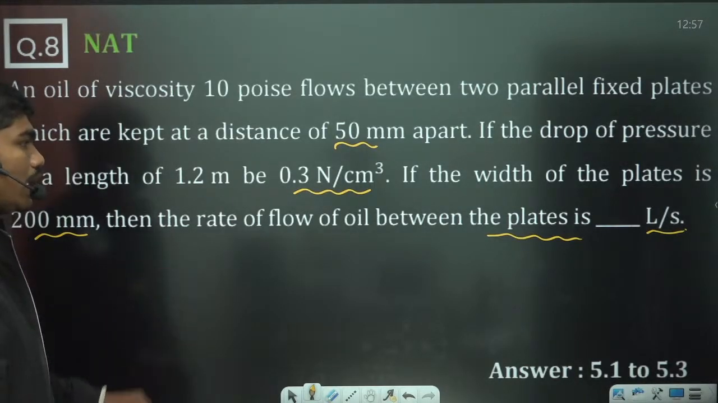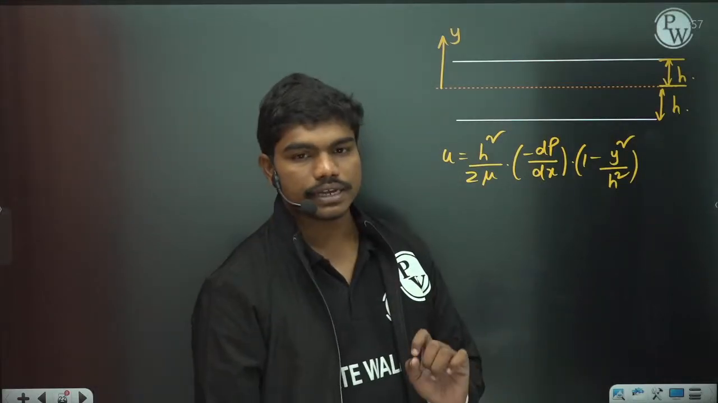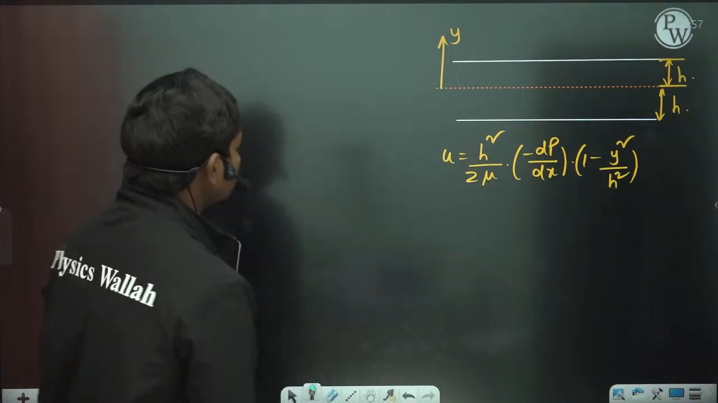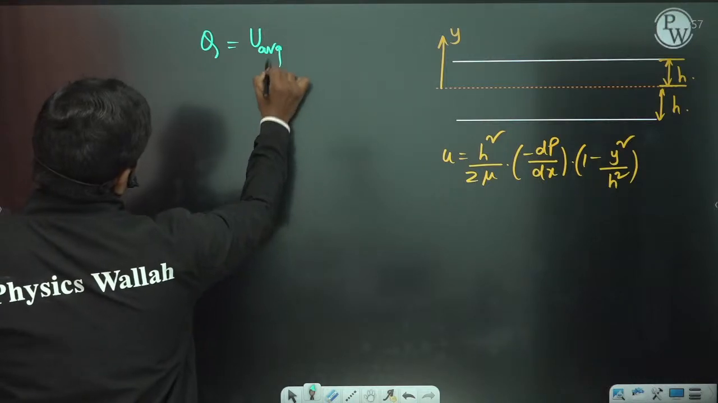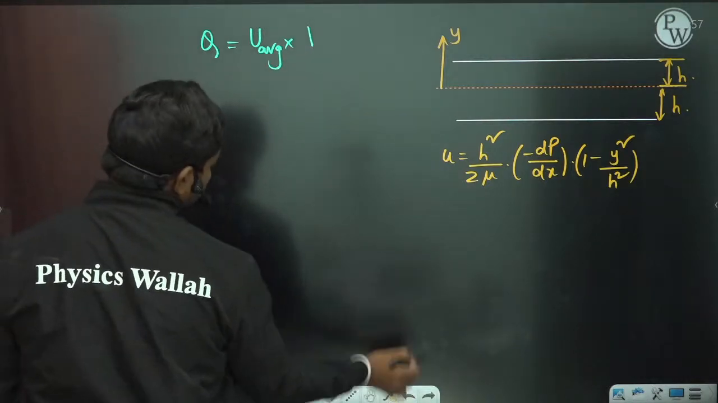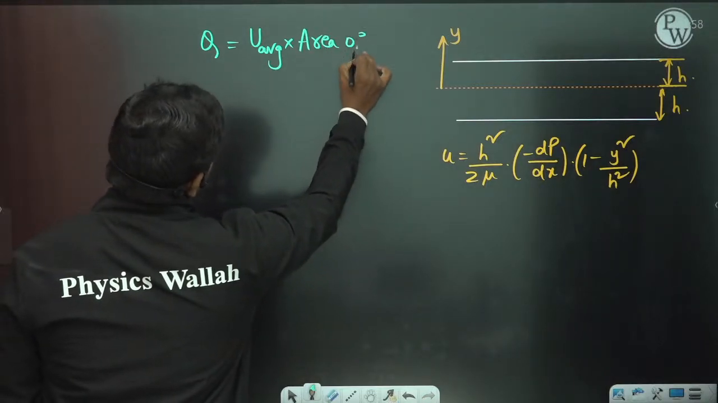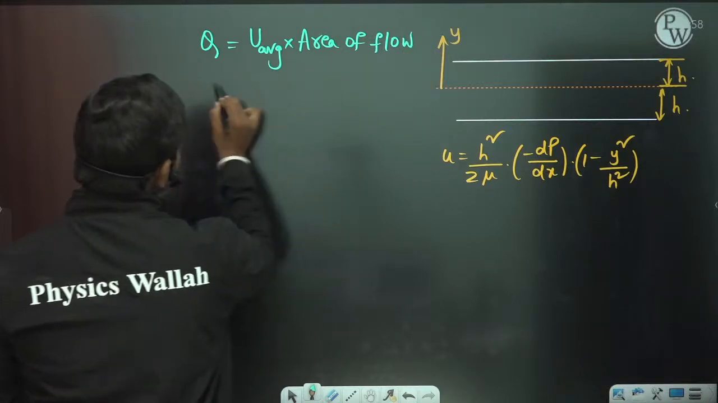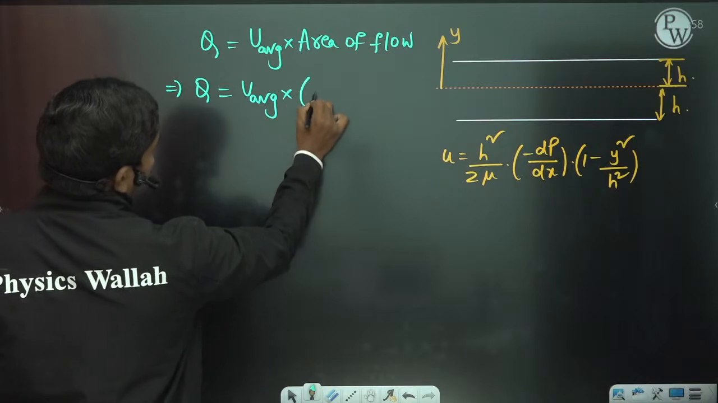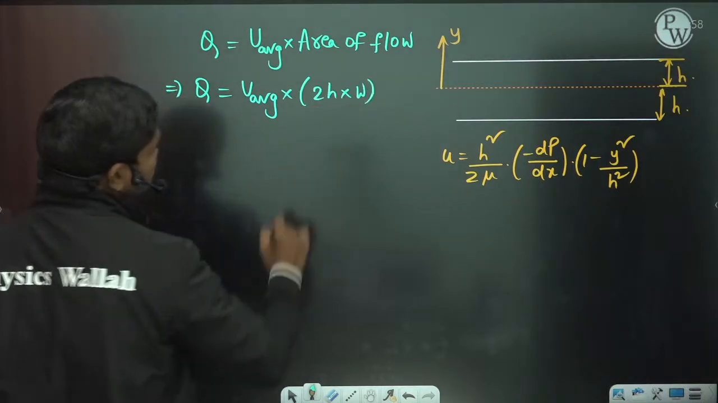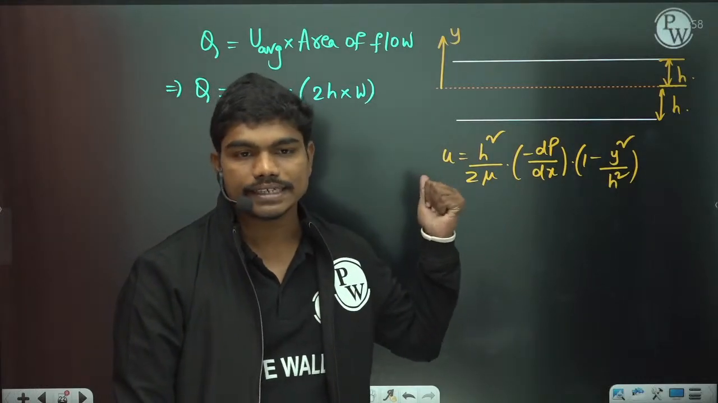The rate of flow of oil between the plates is dash. Look, can I tell you one thing? Discharge is actually equal to average velocity into area of flow. In this case I can write the discharge as U, the average velocity, into area of flow, which is 2h into the width of the plates, 2h into W. Can I write this expression?